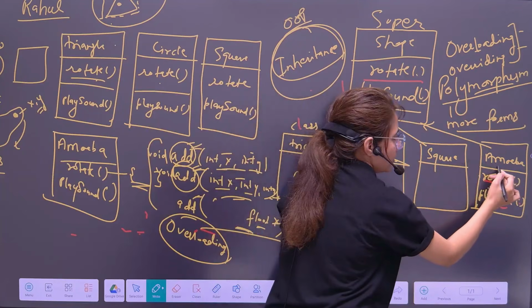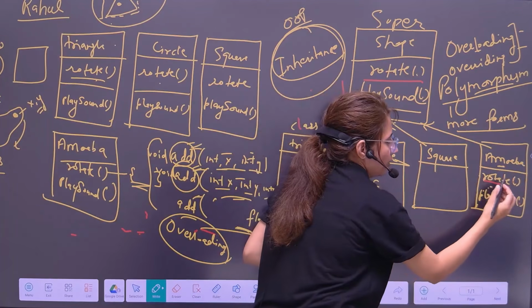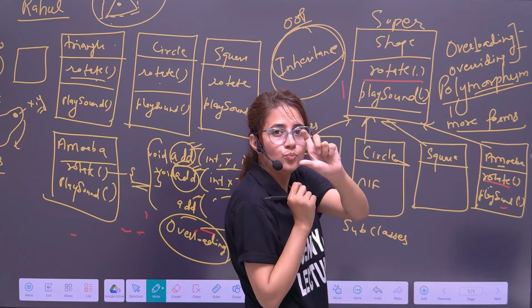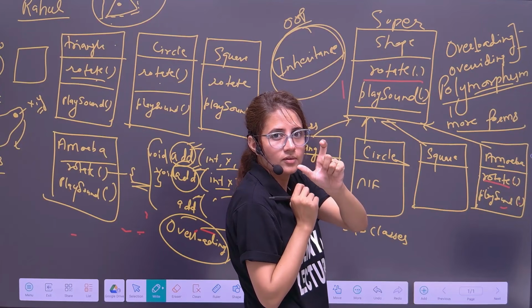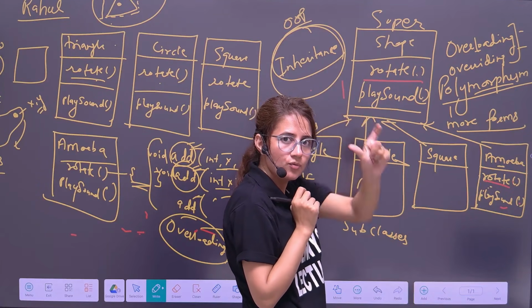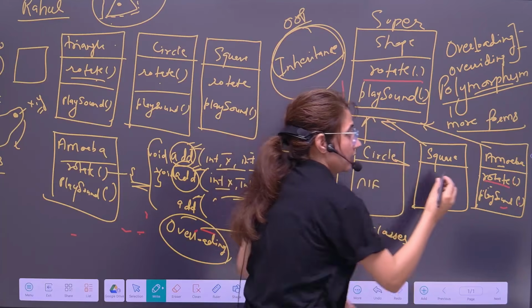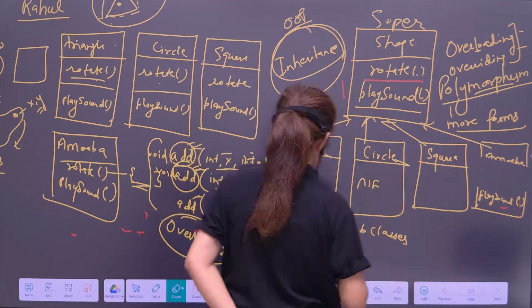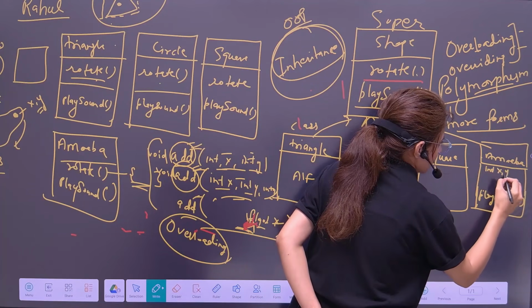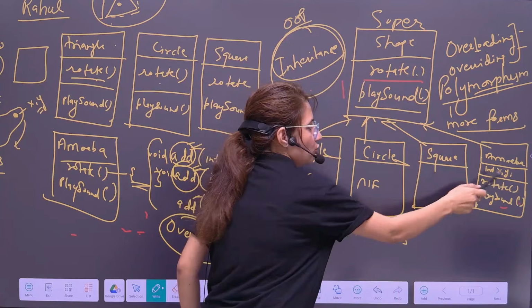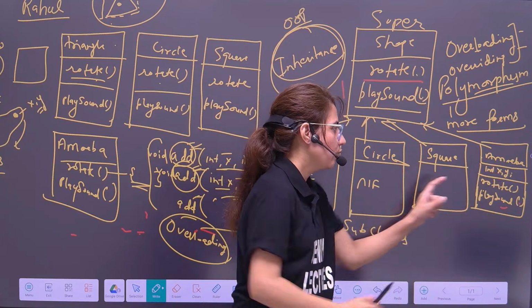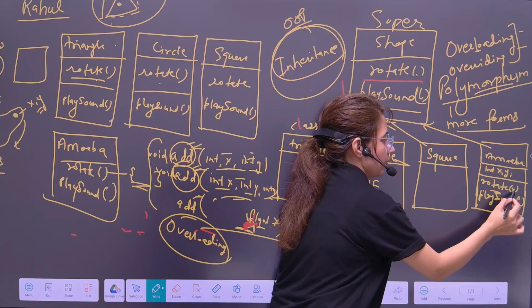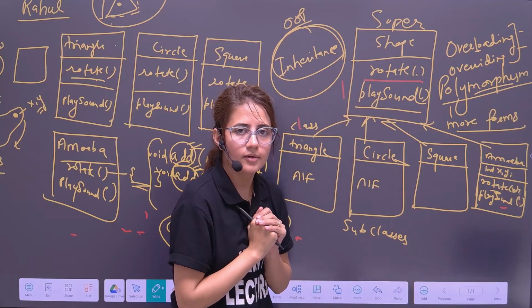Like in this amoeba, if you want to rotate, you have to pass xy, two points' coordinates as well. According to these coordinates, the shape will rotate. So here we will have two coordinates as well, xy, and according to that, this amoeba will rotate. The xy would be passed here, right?